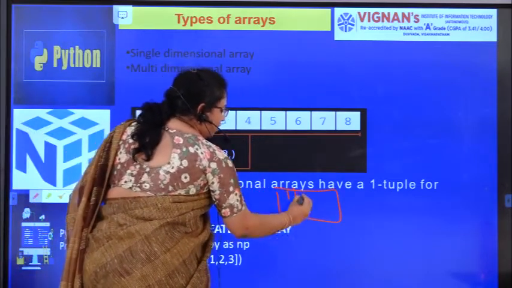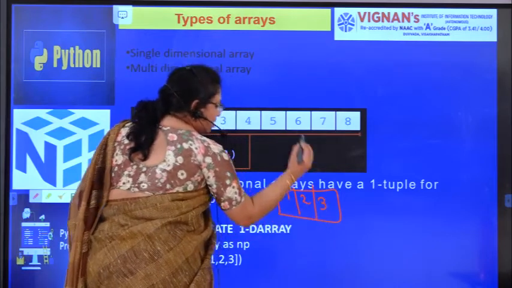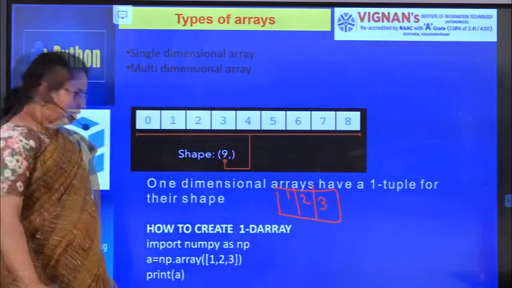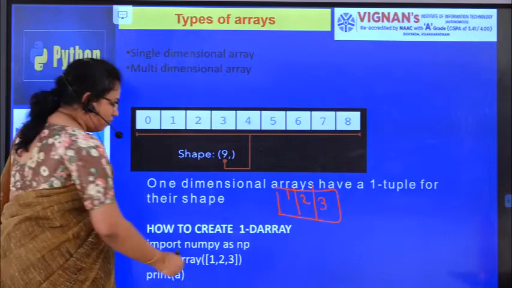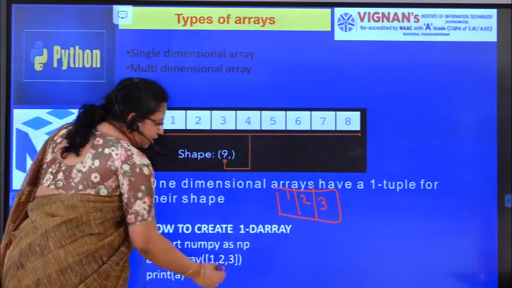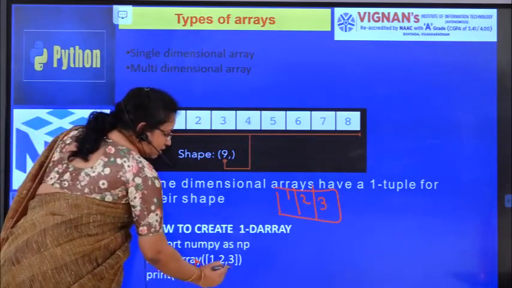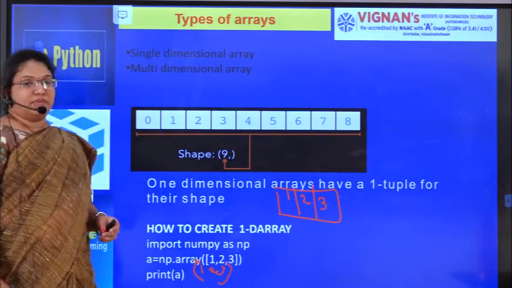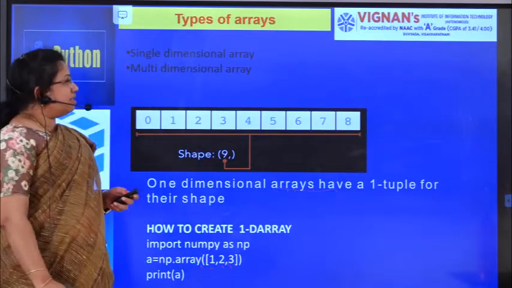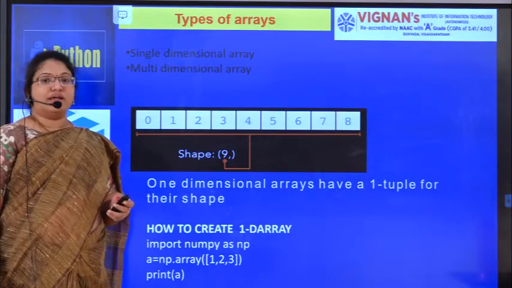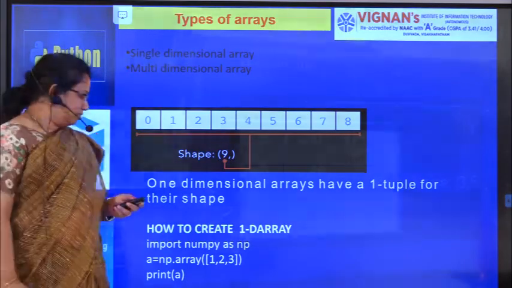Here you have 3 elements, 1, 2 and 3. If I try to print it, what will you get? 1, 2 and 3, the elements of the array, will be printed. So this is about the creation of your single dimensional array.